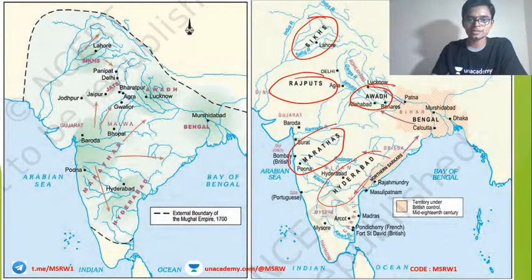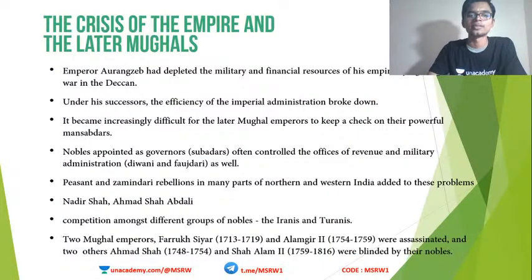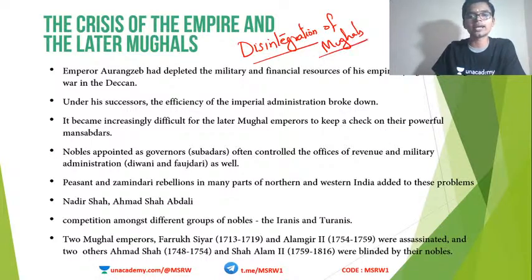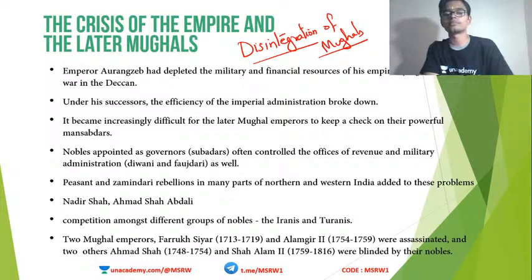Now let's look at the points. So the crisis of the empire and the later Mughals. So crisis of the empire means crisis of the Mughal empire. Okay, so I have taken a session known as disintegration of Mughals. I took this lesson in the Unacademy app about a month ago. You can go back and watch it. It is free. Everyone can watch it without any subscription or anything.